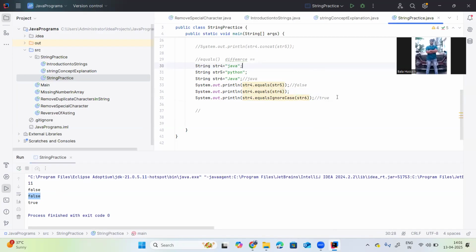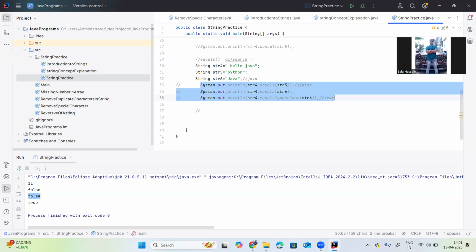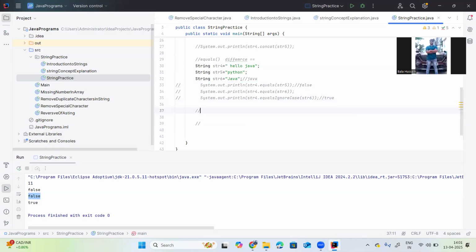Okay, then the next method. Let me add one more thing here. I am providing the string hello Java. Next I am explaining the contains method, which takes a char sequence. It checks if the string contains the specified sequence, whether the specified sequence is there or not.